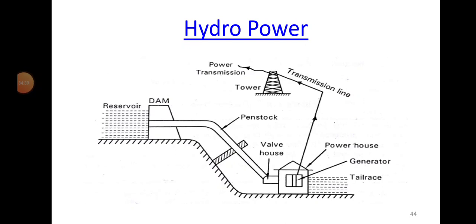So next one is hydropower. This we have already studied actually. We have studied about hydraulic turbines. How a hydraulic turbine is used, which are the different types of turbines, different flows based on different speeds as well as different head: axial flow, radial flow turbines, right? Kaplan turbine, Francis turbine, Pelton wheel. So these are actually used here.